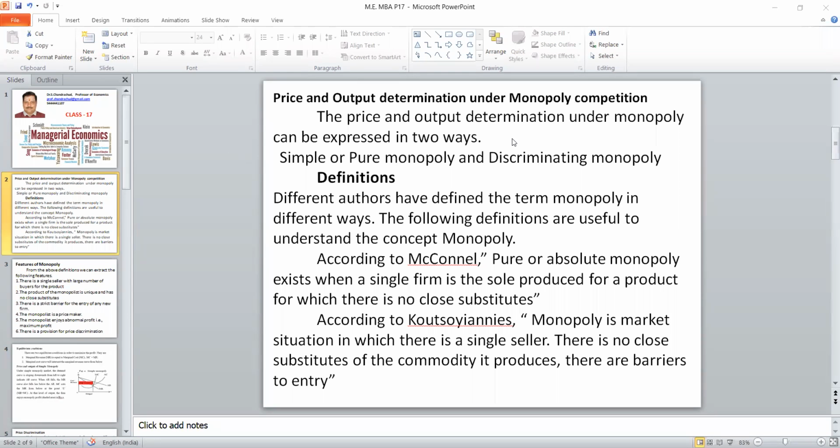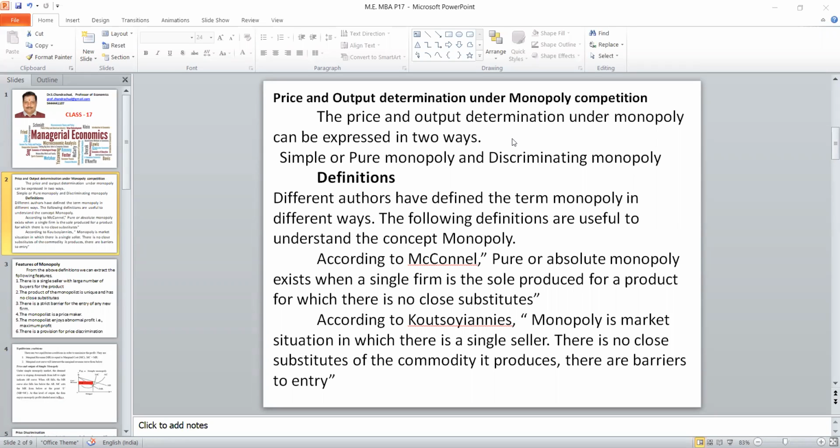Let us start with the definition. According to McDonald, pure or absolute monopoly exists when a single firm is the sole producer of a product for which there are no close substitutes. This is the definition given by McDonald. But Scotianus added a little bit additional. The same concept: monopoly market is a situation where there is a single seller and no close substitutes. Apart from that, he added one particular phrase: there are barriers to entry.